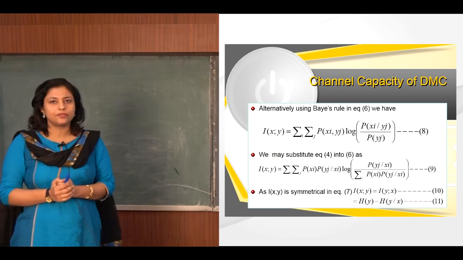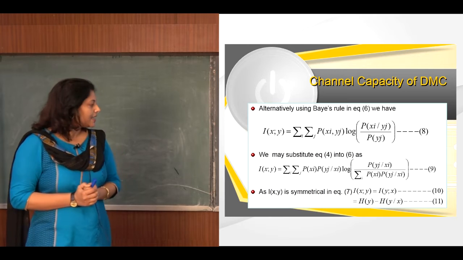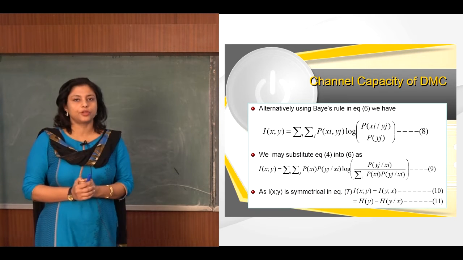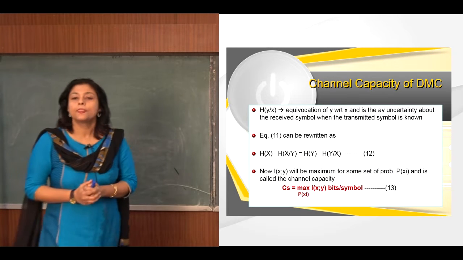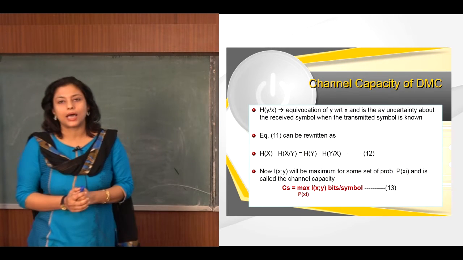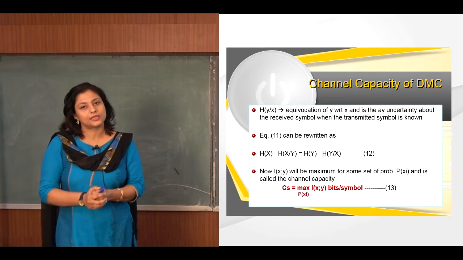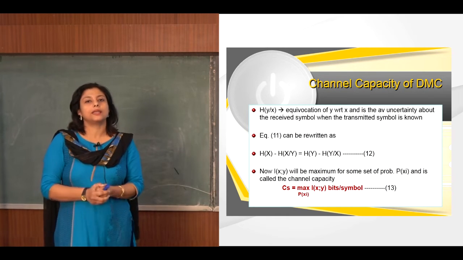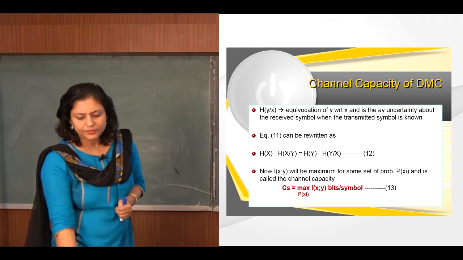So equation 11 will give us H(y) minus H(y/x), which is actually the mutual information of x and y. So we can ultimately conclude that I(x;y) is given as H(x) minus H(x/y), or H(y) minus H(y/x).